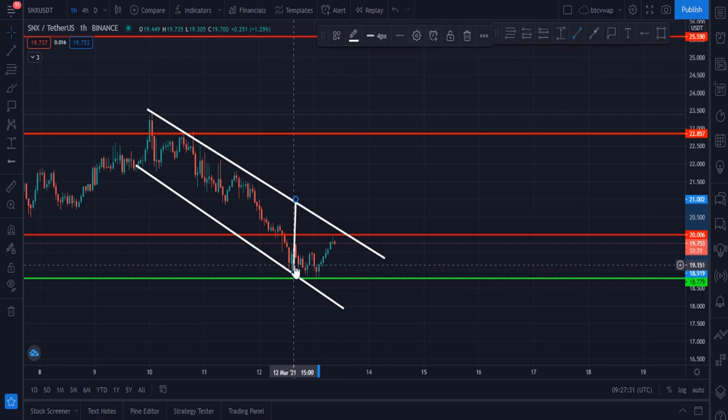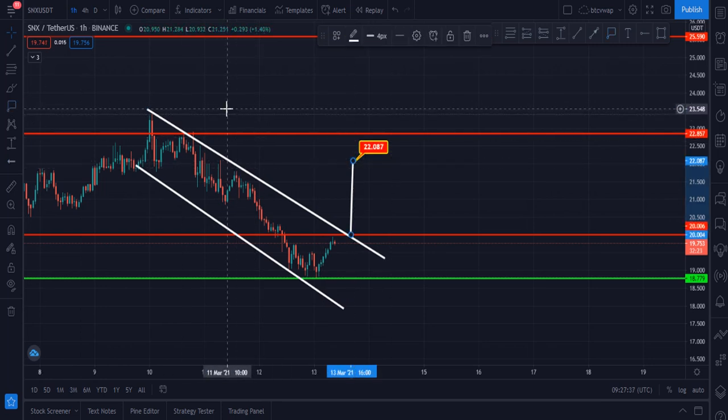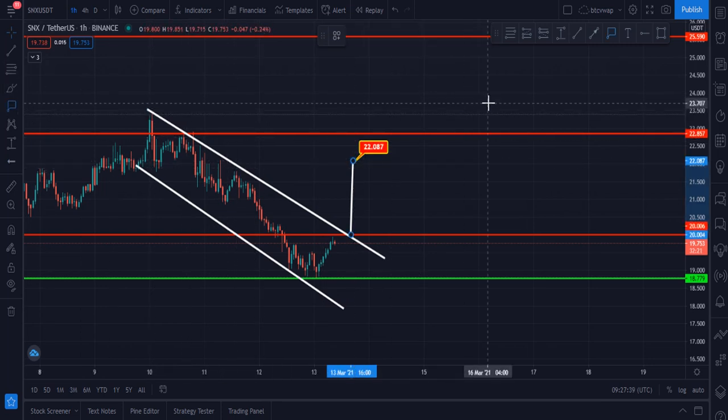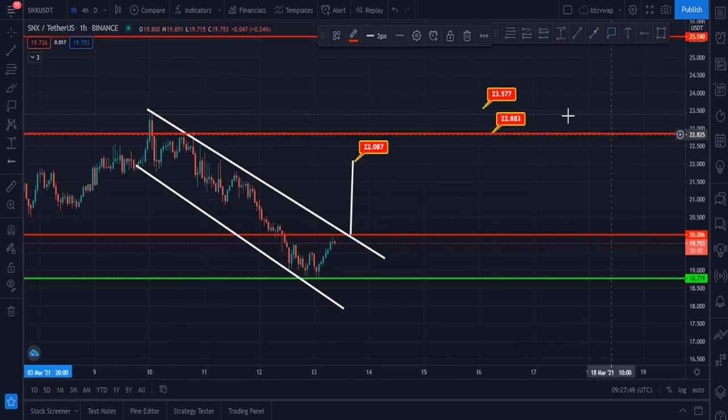Actually it is a bullish pattern, and after the breakout price will go up. This is the first target and this is the second target, the beginning of this. These are the targets, but for this it should break this zone too. These are three targets, but for these three targets it should close 4 hourly candles above $20.10, otherwise price will go down.